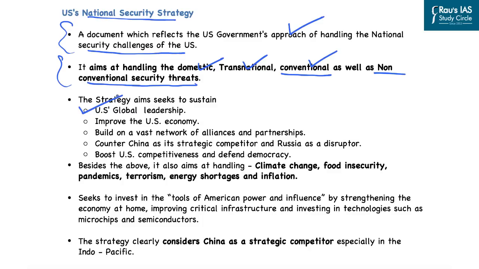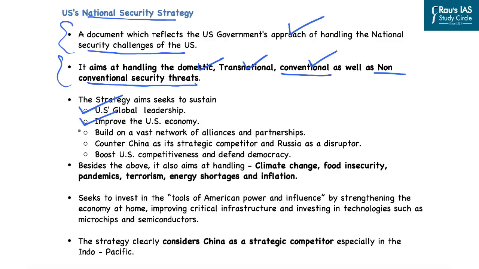Further, the US has been facing issues related to the economy, that is high inflation and a rise in oil prices and commodity prices, and that is why this strategy also aims at improving the US's economy. This is very important because the US's economic status also underpins its status as a superpower globally, and that is why the US needs to focus on its economy.